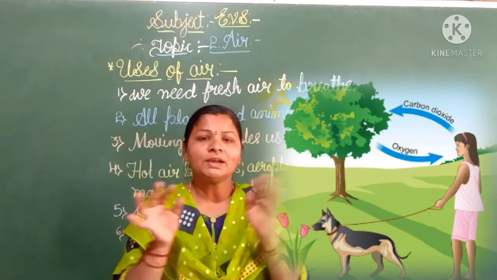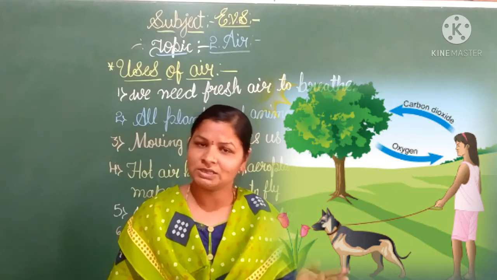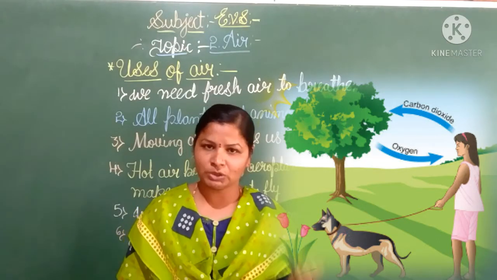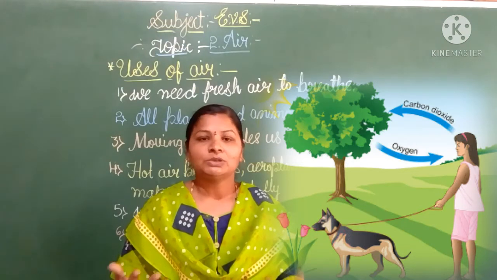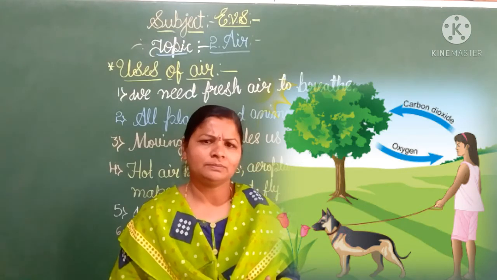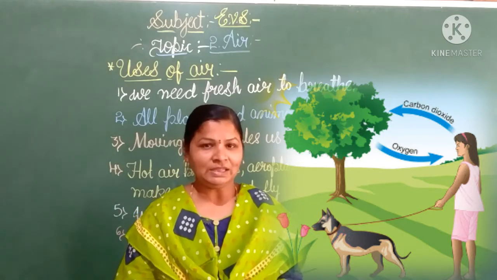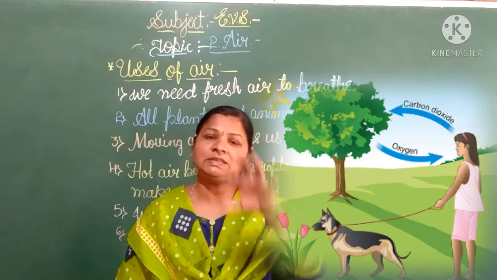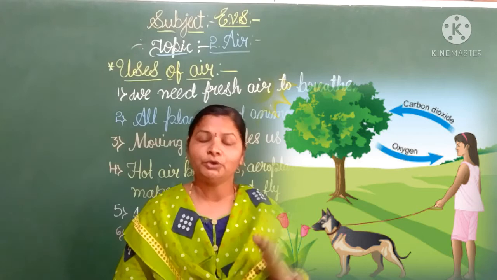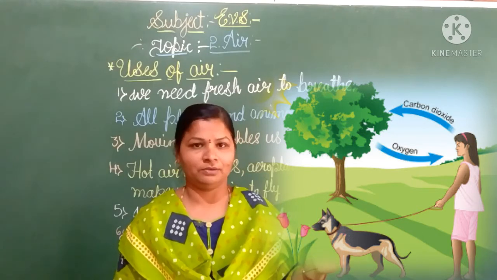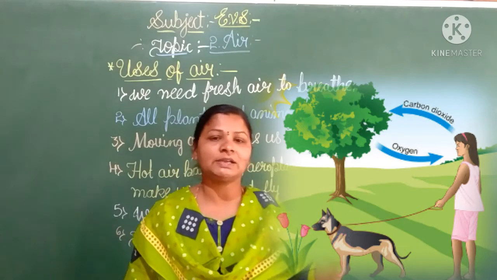So what are the characteristics of living things that plants also have? It grows, it gives flowers and fruits, right? So when is it breathing, do you know, children? Don't know? See, in the daytime it is taking carbon dioxide from the atmosphere to prepare food for itself.